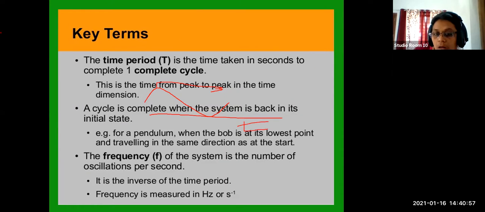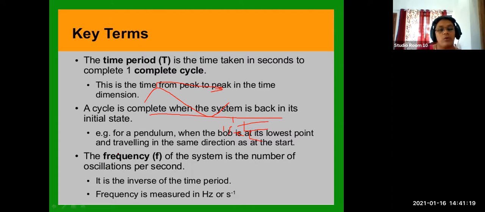Then for this complete wavelength, suppose it is completing in 1 second. Then you can say that the time period is 1 second, something like that. So in 1 second, one complete wave.